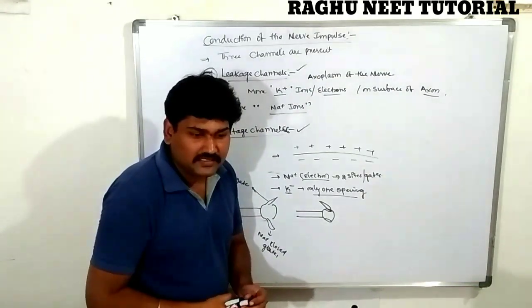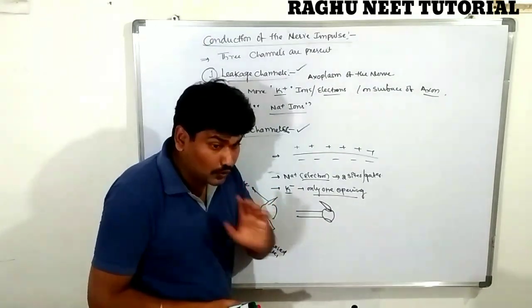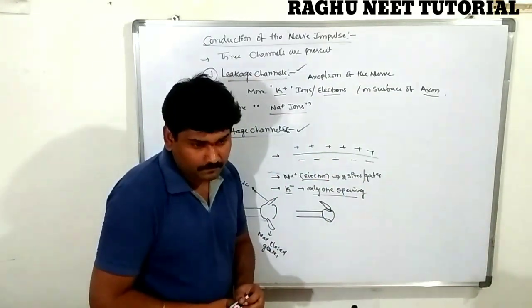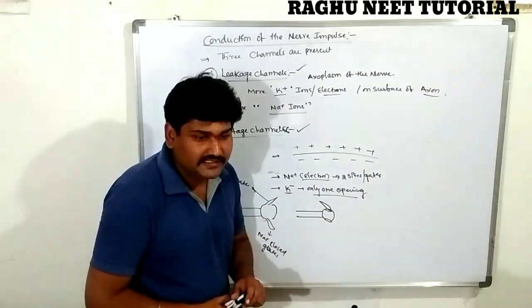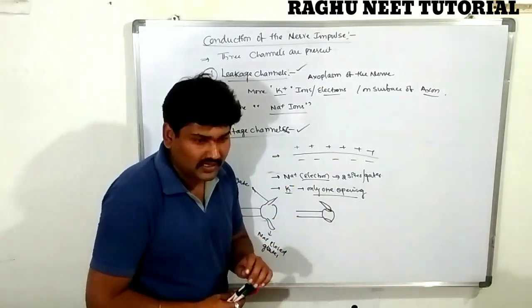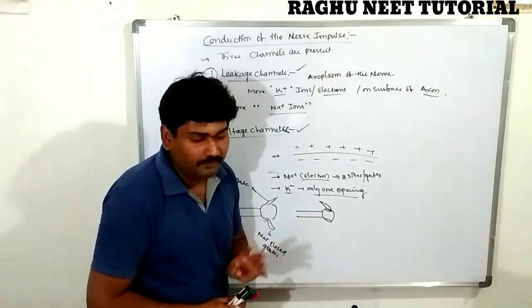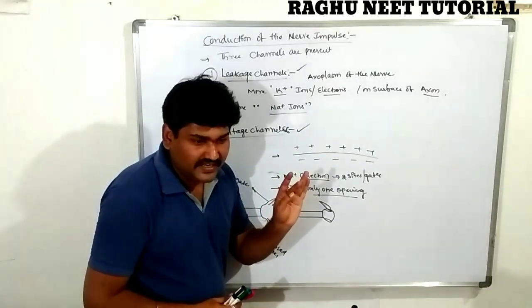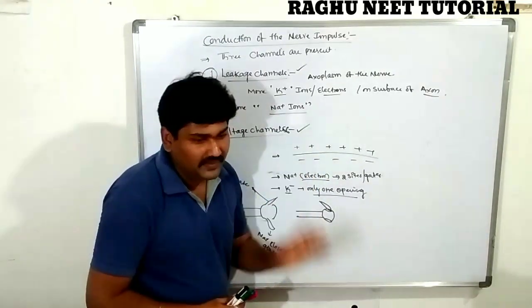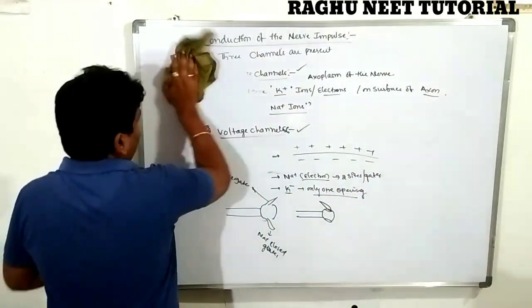Okay. Next we are discussing the transport of nerves, nothing but the conduction of nerves through the non-myelinated sheath. According to this, the conduction of nerves through the non-myelinated sheath can be divided into four processes. The first one is the resting potential. The second is depolarization. The third is repolarization. The fourth is hyperpolarization.